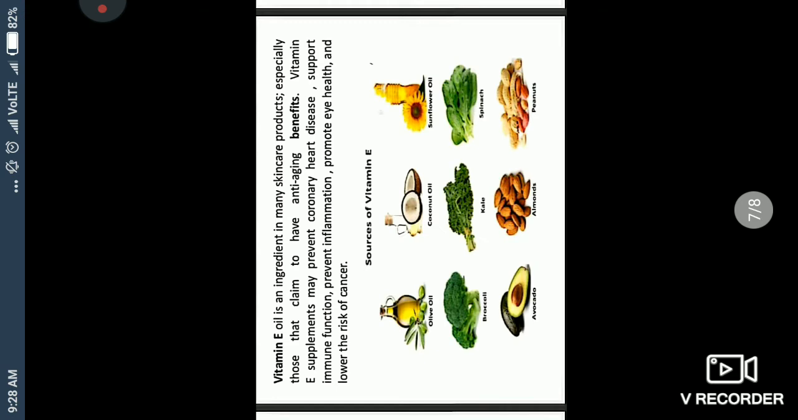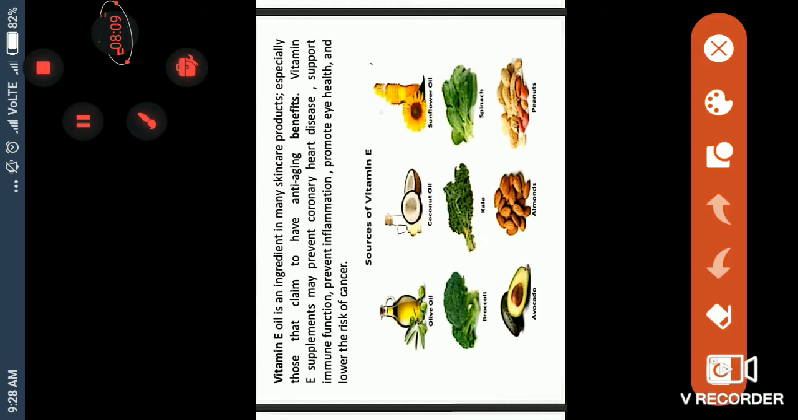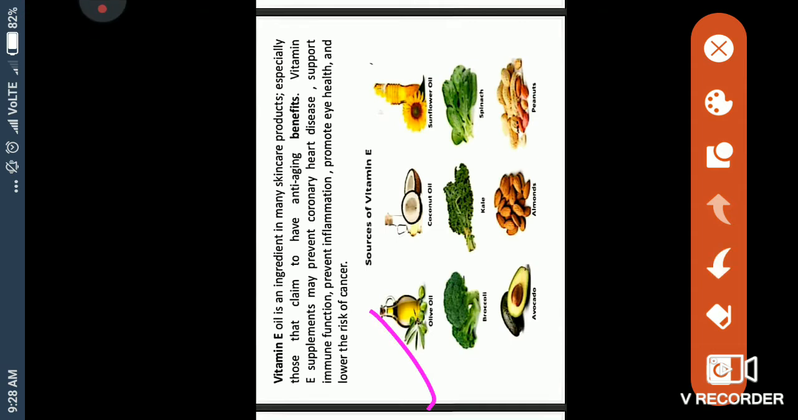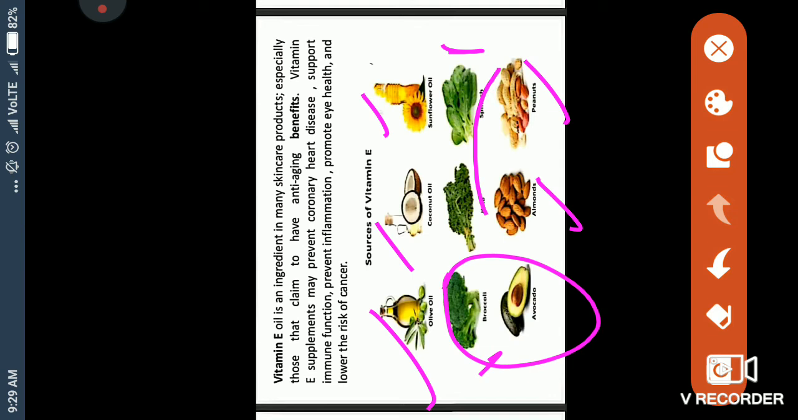Next is vitamin E. The other name of vitamin E is the oil vitamin. It is found especially in oils like olive oil, coconut oil, sunflower oil, and in almonds and peanuts. Peanuts and almonds also have oil. Some special vegetables like spinach and broccoli also have it. Broccoli is not commonly found in our area, so you can eat spinach plus. Both of these are not found easily. Understand?